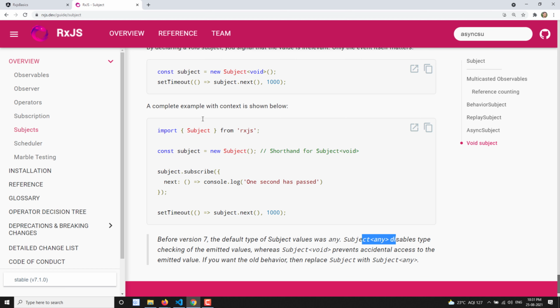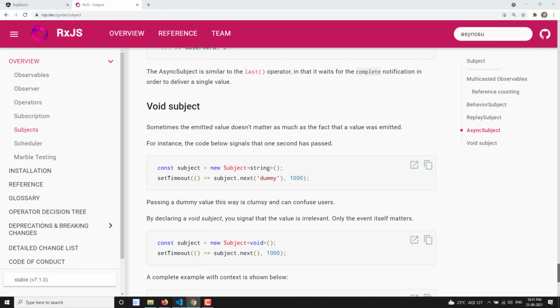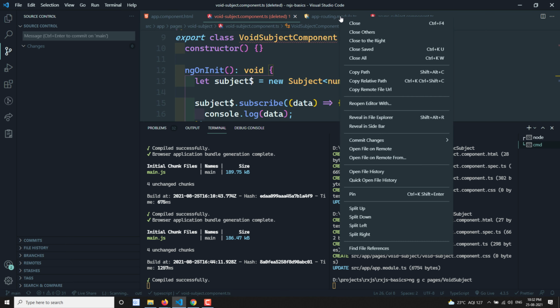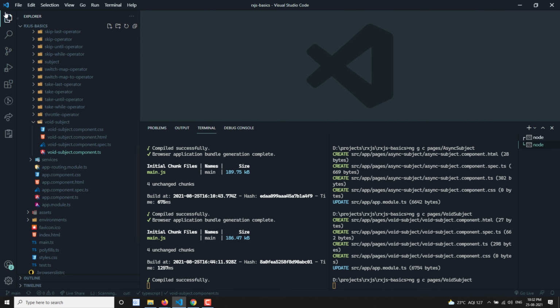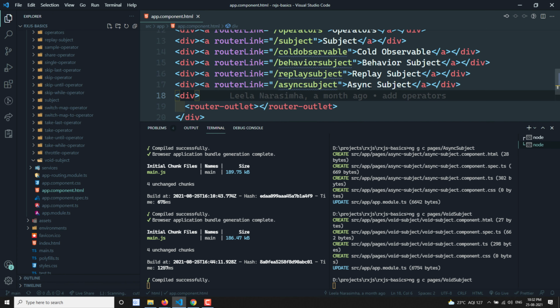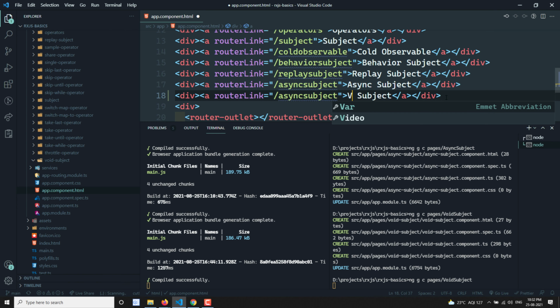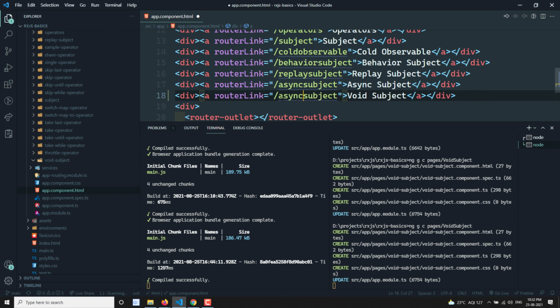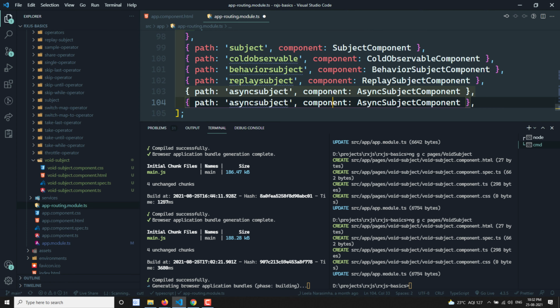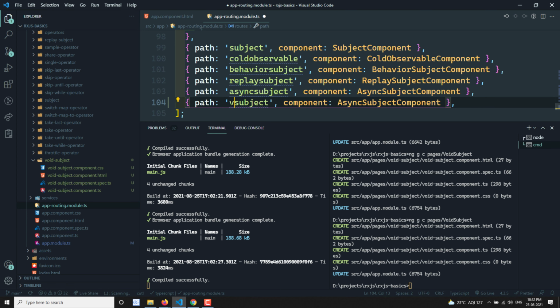Let's see the practical implementation of this void subject, how we can use this one. Let's go here. I am creating a component, void subject. Okay, and here I am going to the app.component.html. In this app.component.html I am adding a void subject here, and here I am using void. If you go to the app-routing.module.ts, here I can use void, and here I can use void.